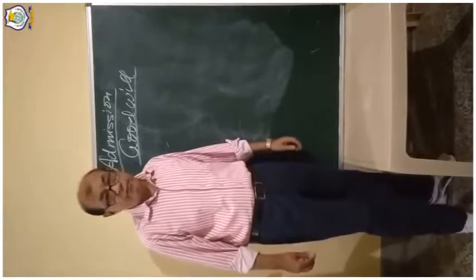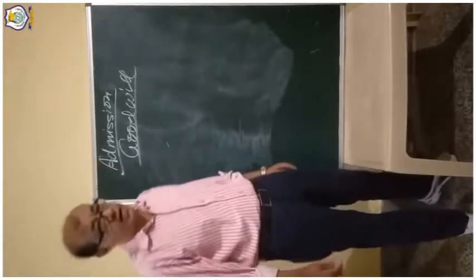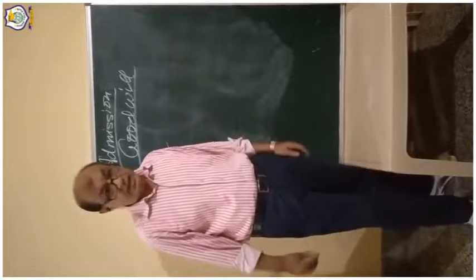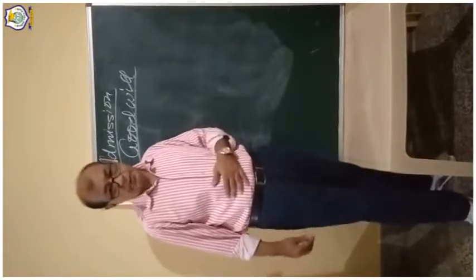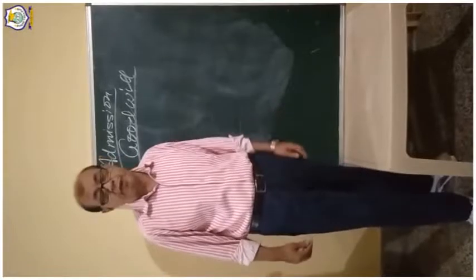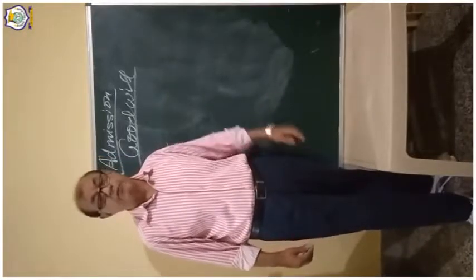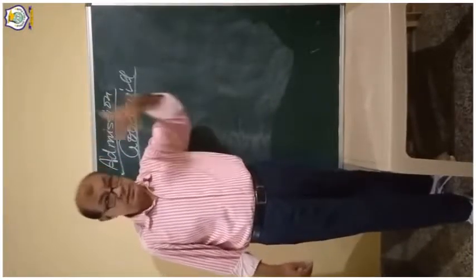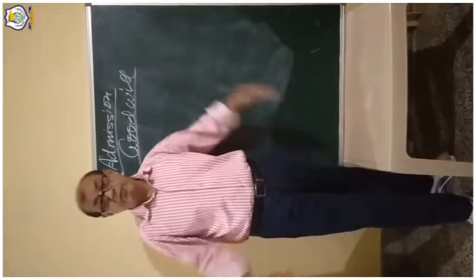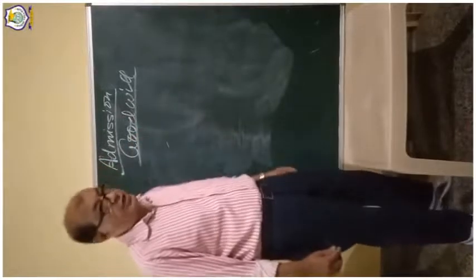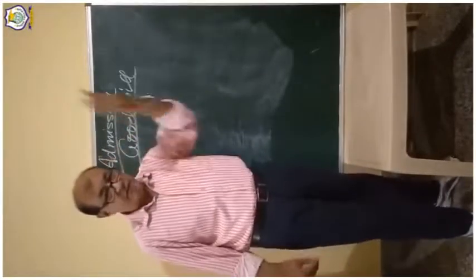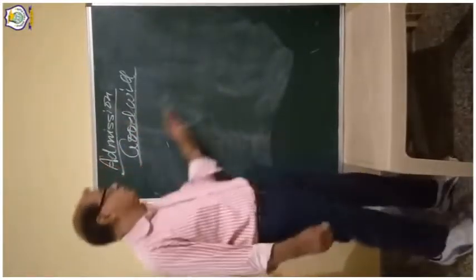As you know, you studied it in the 11th class also: it is an intangible asset that we can't see. It is the reputation of the firm. With the help of goodwill, the firm earns much profit. That's why it is an asset. We treated goodwill as an asset in the 11th class, in the trial balance.